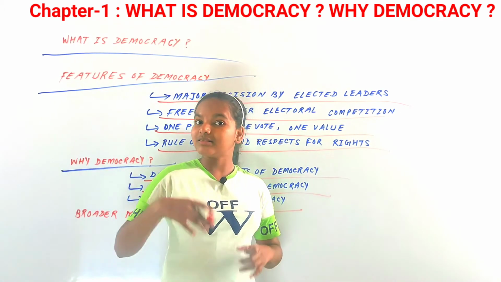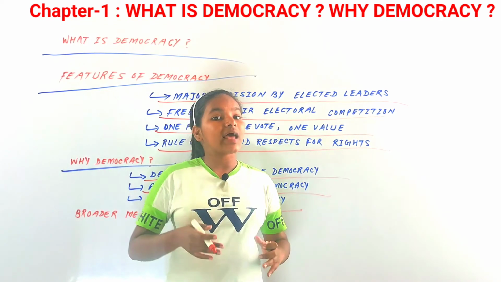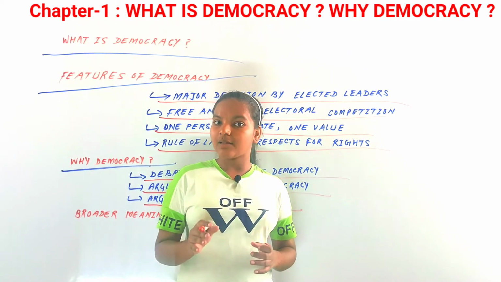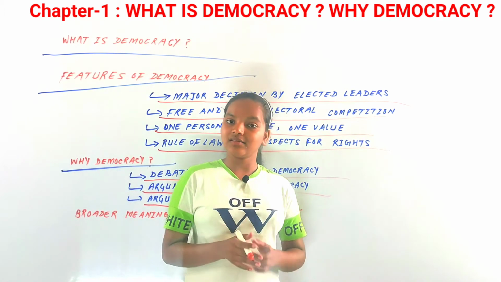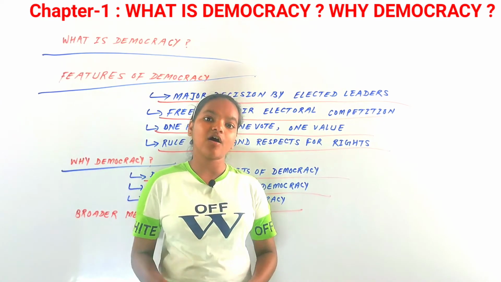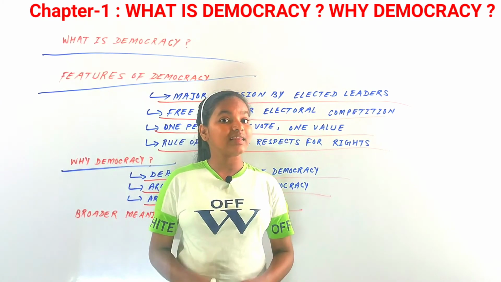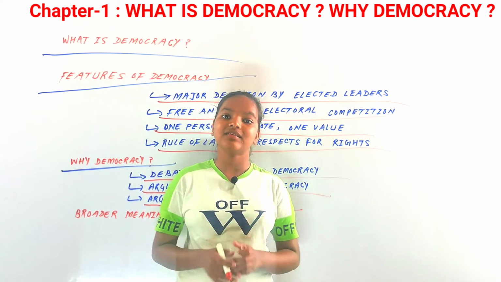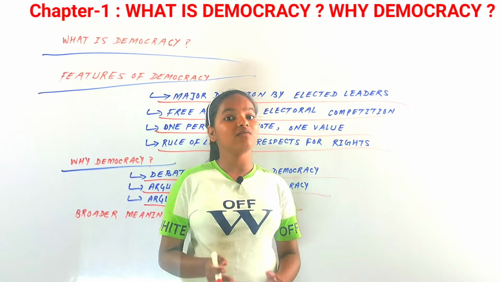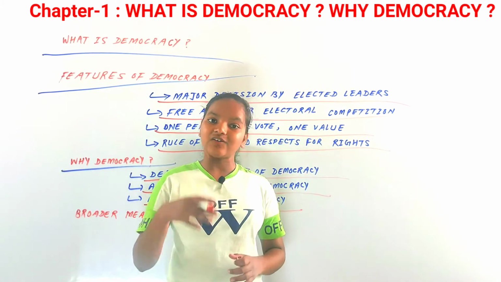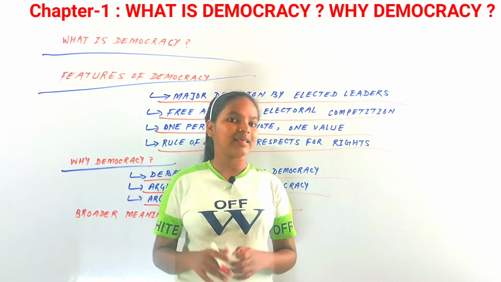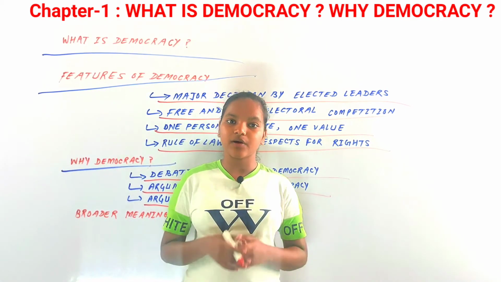So time has been taken, but that would lead to better decision making, and that would also help in dealing with the conflicts and differences of diversities, because in a vast diverse country like India, it is very difficult to rule over the whole country with just one law. That's why we have to deal with the vast diversity and conflicts between those people.